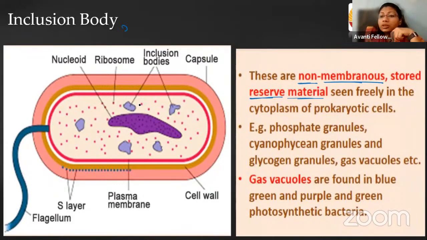They can be found freely floating in the cytoplasm of the bacteria, and these granules can be composed of inorganic salts of phosphate and sulfate.